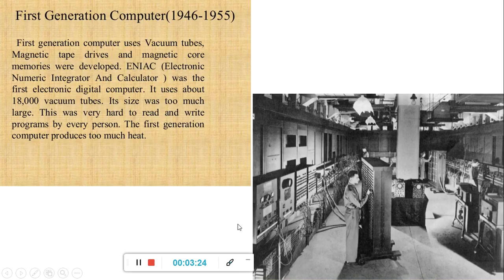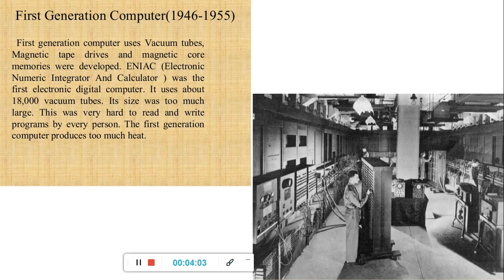Next, the first generation computer started from 1946 to 1955. The first generation computer uses vacuum tubes. Then magnetic tape and drives and magnetic core memories were developed. Then the Electronic Numerical Integrator and Calculator, that is ENIAC. Please remember this, students. It was the first electronic digital computer.